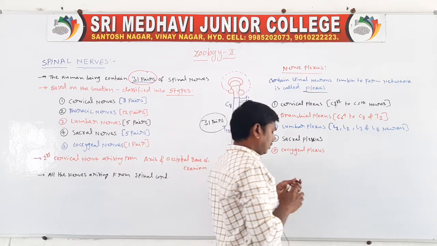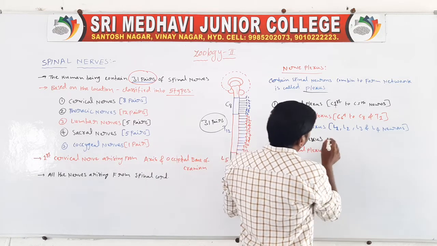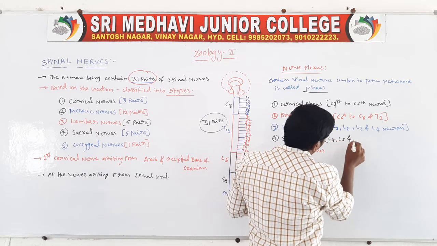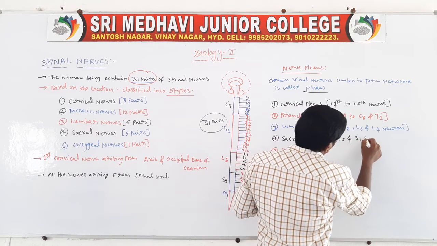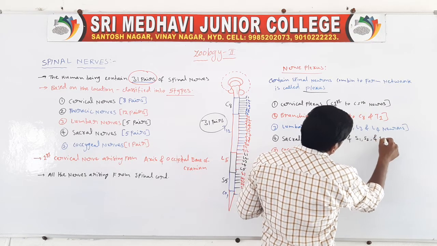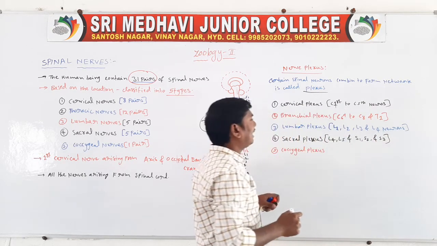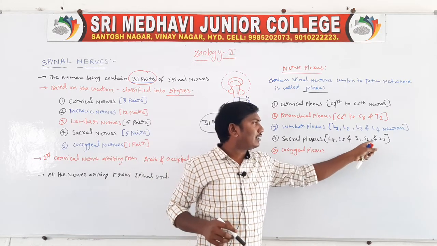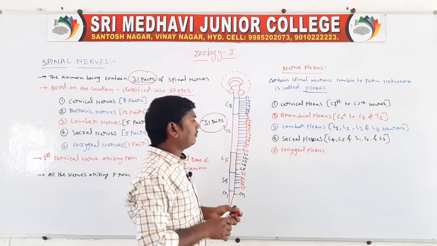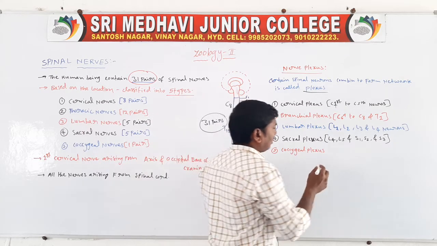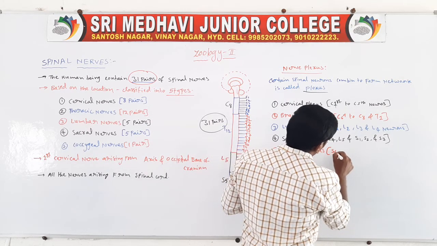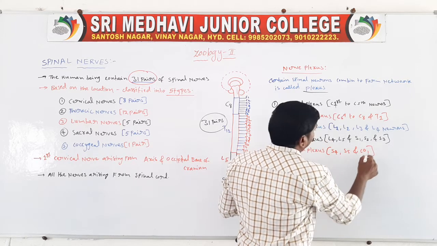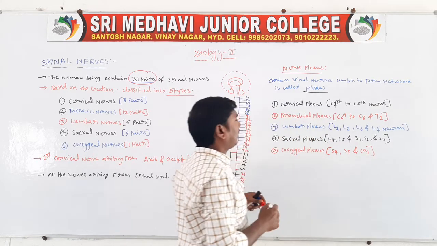Next one, sacral plexus. The sacral plexus is formed by lumbar 4, lumbar 5 and sacral 1, sacral 2 and sacral 3. Next one, coccygeal plexus. This is formed by sacral 4, sacral 5 and coccygeal 1.